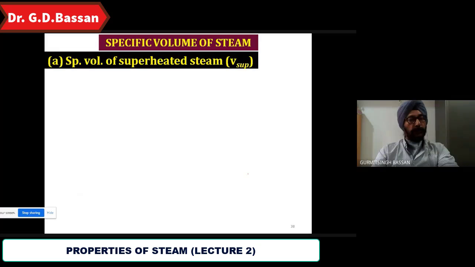Specific volume of superheated steam. Specific volume of wet steam आ गया हमारा x into Vs आ गया. Specific volume of dry saturated steam आ गया हमारा Vs आ गया. अब Vs के बाद में हम अगर जो आगे बढ़ रहे हैं तो हमारे पास इक्वेशन कौन से यूज करते हैं? Because that will obey the gaseous laws.